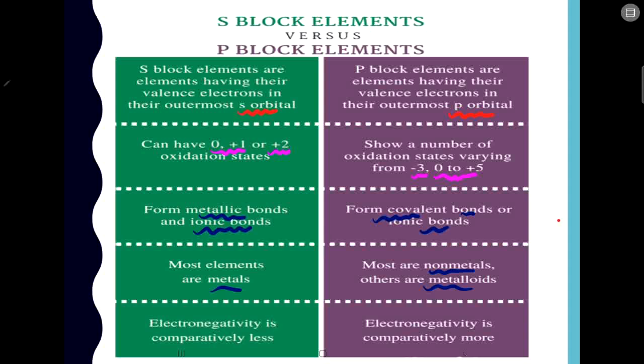Now the electronegativity is comparatively less for S block. You are comparing S block and P block here. So electronegativity of S block is less, and electronegativity of P block is comparatively more. Since S block elements are towards the left side of the period, their nuclear charges are comparatively less, so their electronegativity will be less. Similarly, P block elements are towards the right side of the period, so their nuclear charge is more. That is why their electronegativity is also more. Now this was a comparison. This is important, you can note this down.